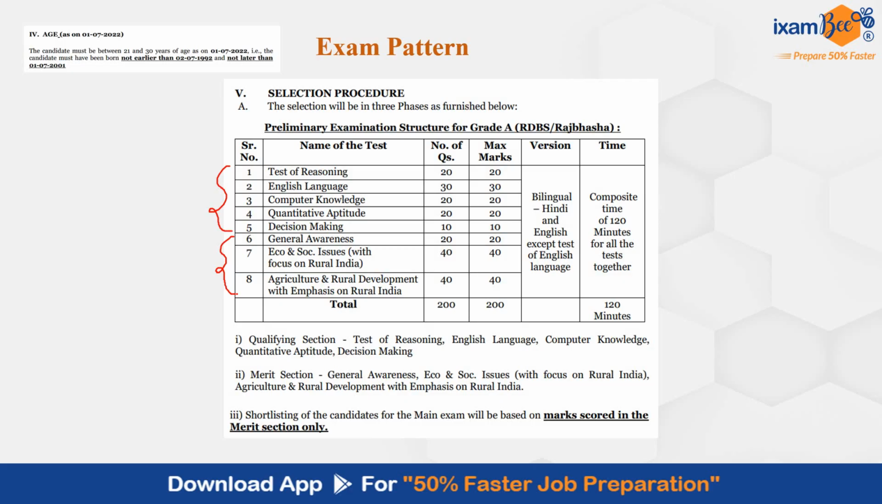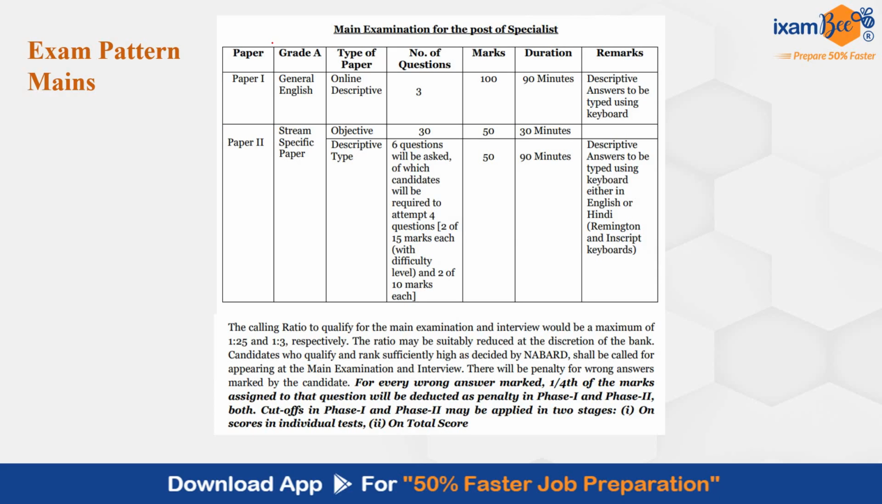Then you have your phase 2, which is mains. In phase 2, first paper is descriptive English, in which you will have essay, précis, comprehension. Your paper 2, which is IT stream specific paper, will have 2 parts. One is objective, another is descriptive type. The objective paper will have 30 questions, which are of 50 marks. Some questions are of 1 mark, some questions are of 2 marks.